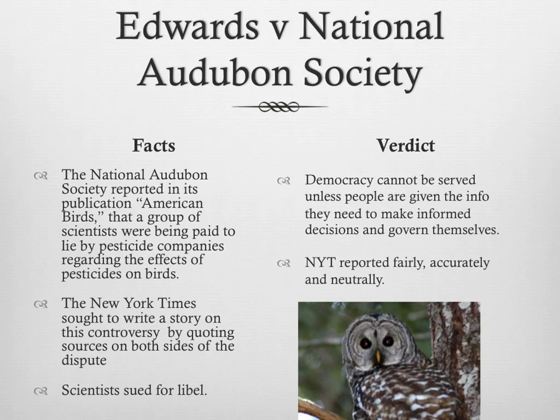And the verdict, as you might be able to guess, even though the information may not have been true about the scientists, the fact that the controversy existed and the lawsuit existed was factual. And so the New York Times reporting on this lawsuit was true reporting, and it was accurate reporting. And so this idea of democracy being served by a dialogue of ideas and these court proceedings could lead to government action, that accurate reporting was certainly protected by the First Amendment.